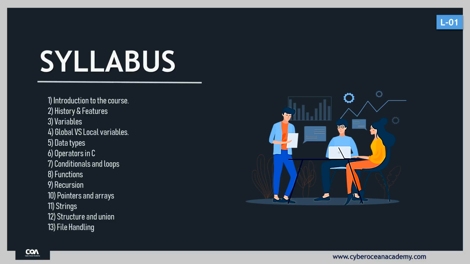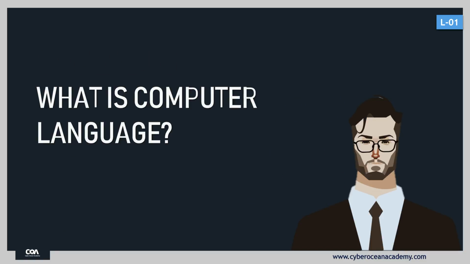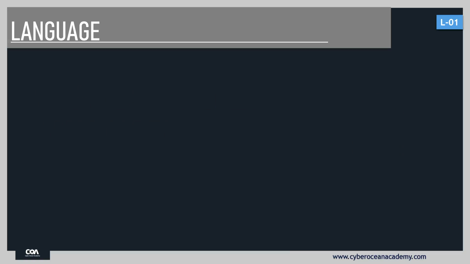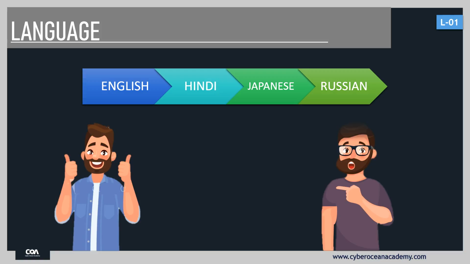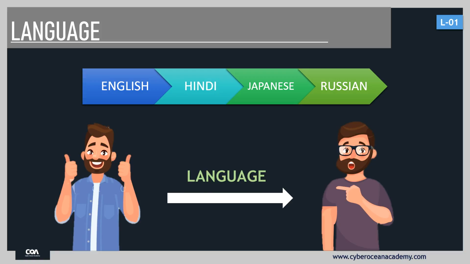So, now let's understand the basic concept. What is a computer language? Before understanding computer language, we first have to understand what a language is. A language is a medium of communication, and technically, we can say that it is a set of instructions. Examples of languages are English, Hindi, Japanese, Russian, and so on. When a person wants to communicate with another person, it requires a language.